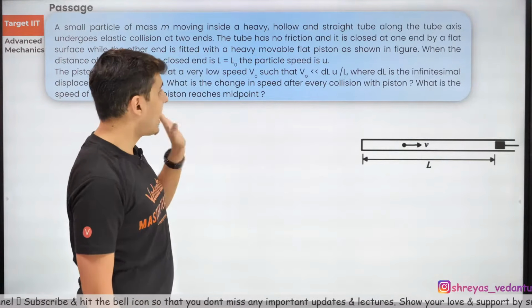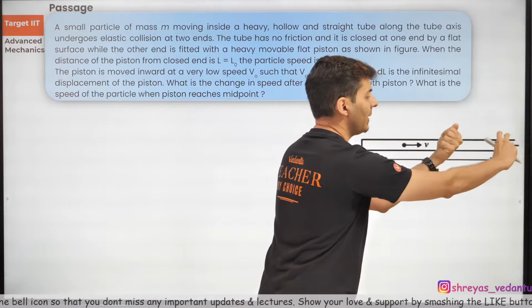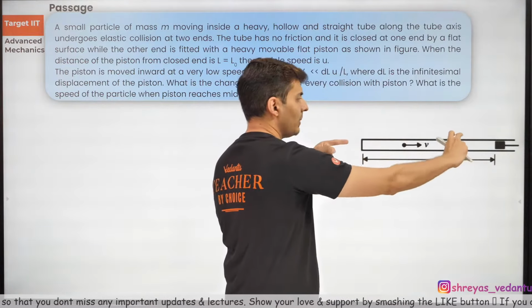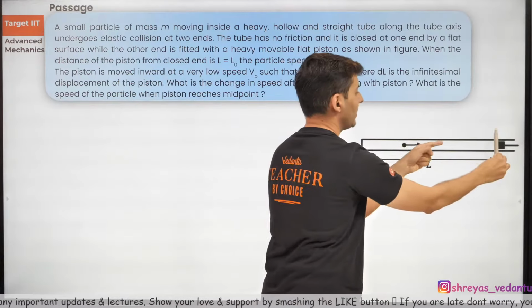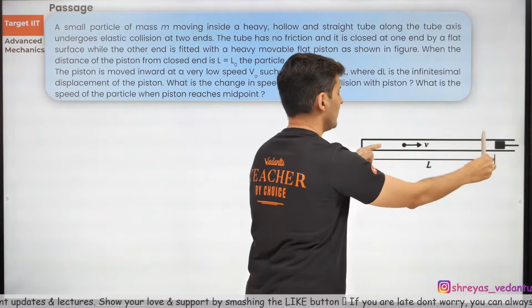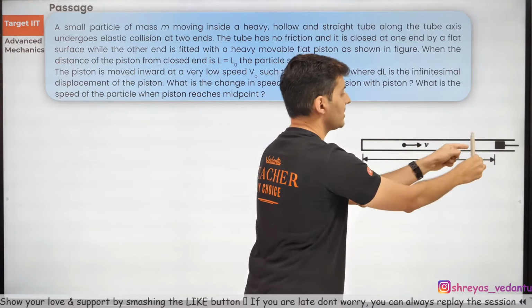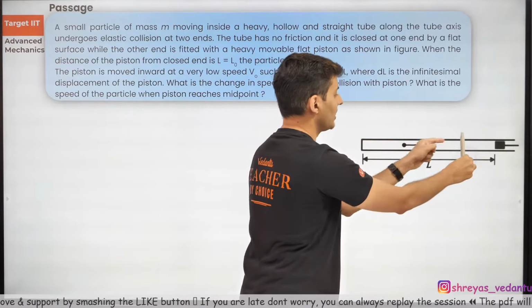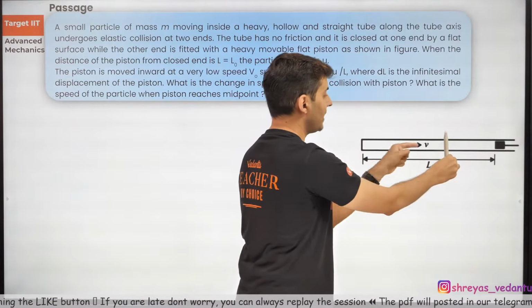Now what is happening is this particle will go and hit the piston. It will rebound back. It will come here. It will rebound back. Meanwhile, the piston keeps moving slowly. So this particle goes like this, hits there, comes back, hits there, comes back. And you can see the piston slowly moving. So this is what is happening. This keeps on happening again and again.